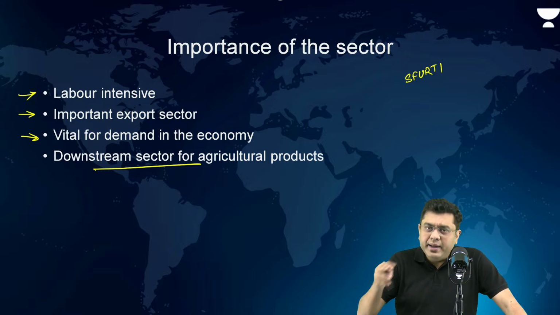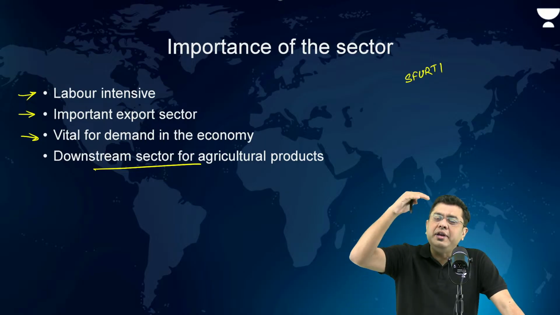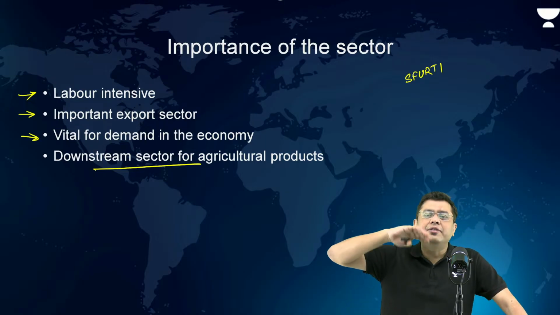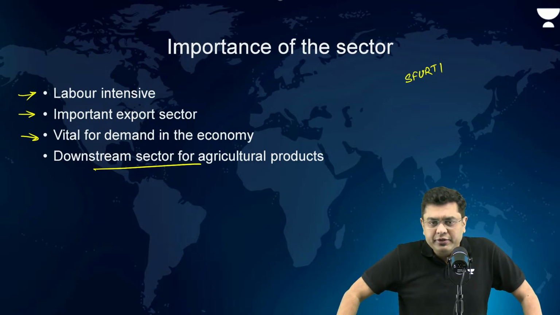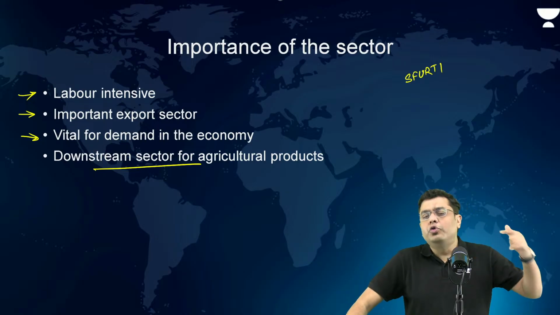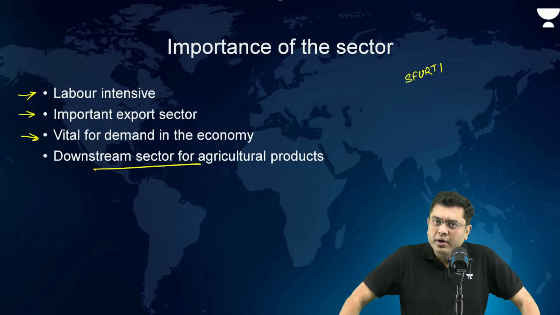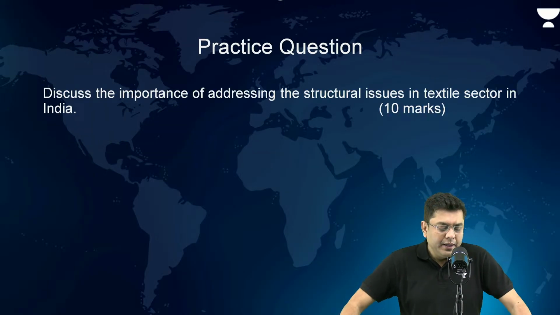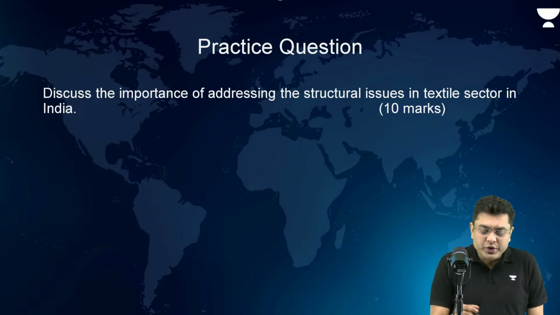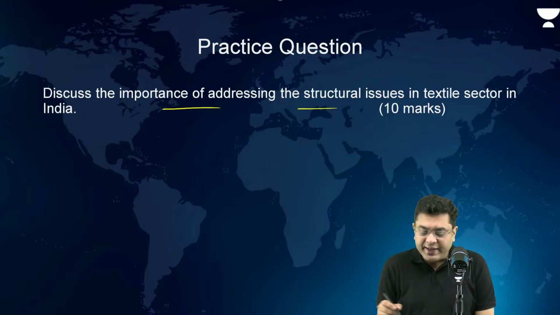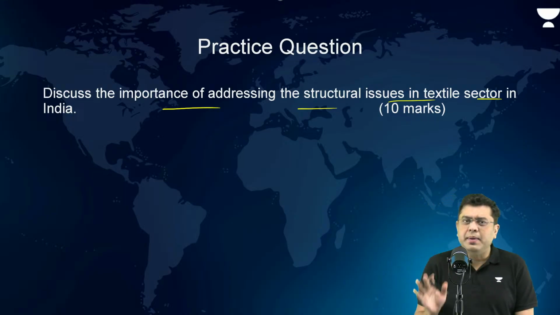So that is where India need not only reclaim its position as one of the top textile exporters across the world, but also overcome its competition in the surrounding. Okay. Now, let us take a look at the practice question. Discuss the importance of addressing the structural issues in the textile sector in India. This is a 10-marker question.